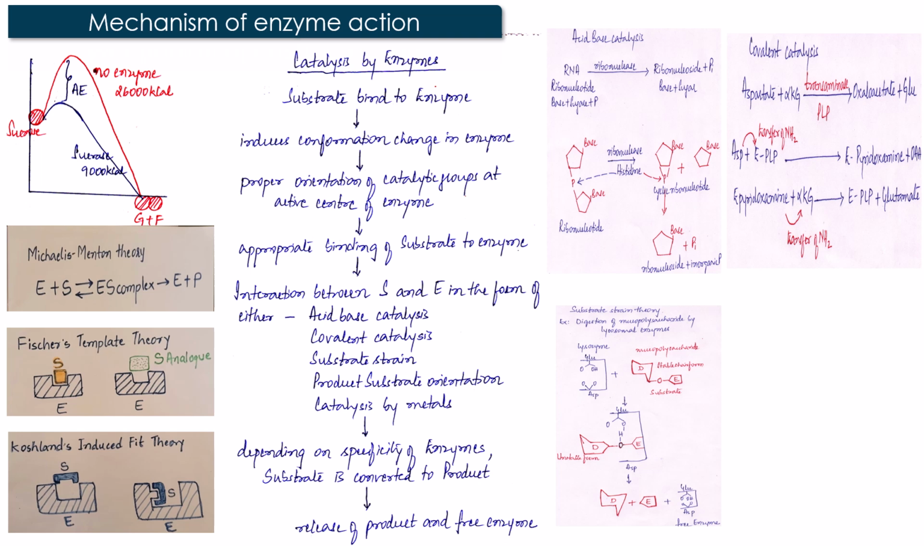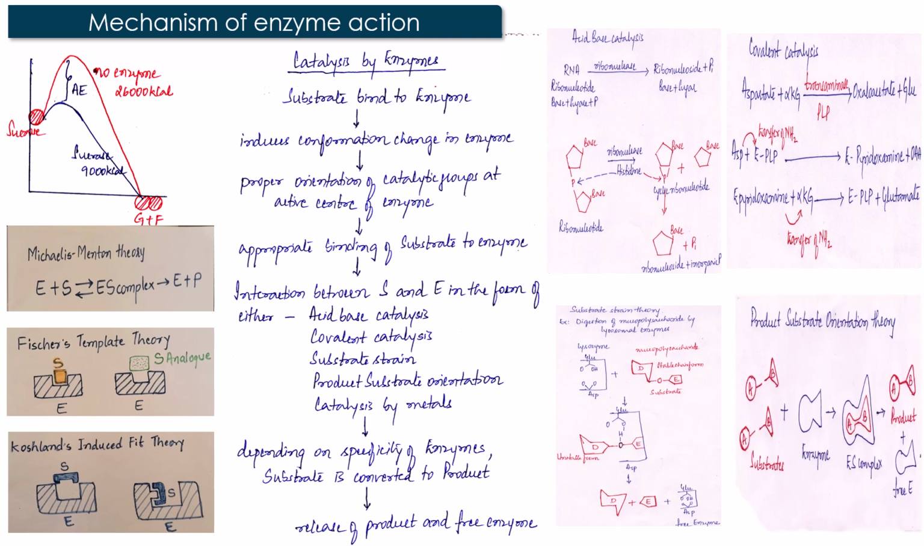The next theory is the substrate strain theory. This is the example of digestion of glycosaminoglycans or mucopolysaccharides by lysosomal enzymes. These mucopolysaccharides are made up of repeating disaccharide units, and the lysosomal enzyme converts the stable chair form of this disaccharide into an unstable chair form, bringing about the hydrolysis of the disaccharides of glycosaminoglycans.